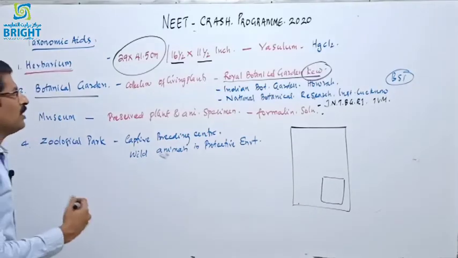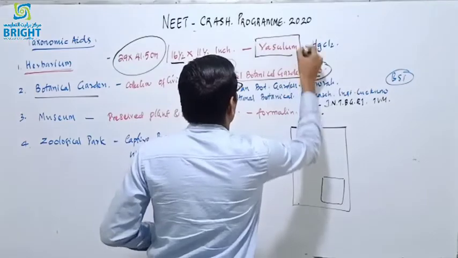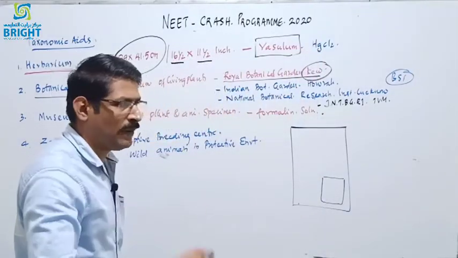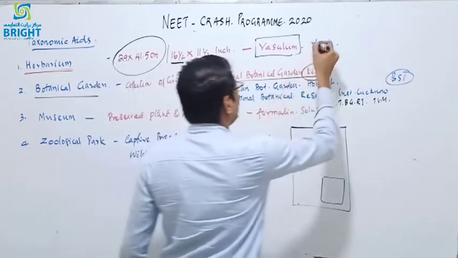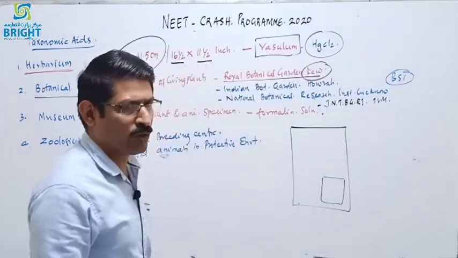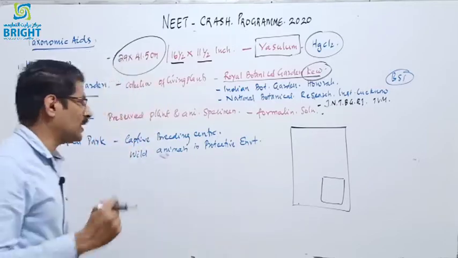And when we collect a plant, it must be kept in the vasculum. Vasculum is a polythene bag. The herbarium sheet or the plant material must be treated with a mercuric chloride (HgCl2) solution to prevent insect attack.